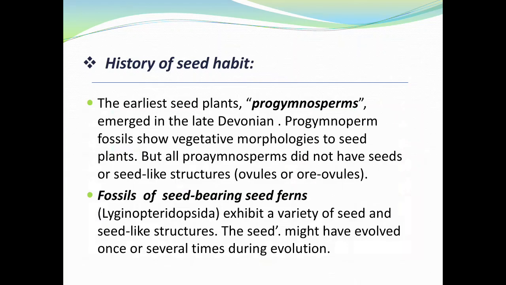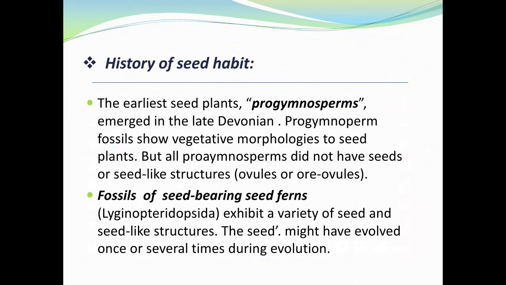History of seed habit. The earliest seed plants, progymnosperms, emerged in the late Devonian period. Progymnosperm fossils show vegetative morphologies similar to seed plants, but all progymnosperms did not have seed or seed-like structures.